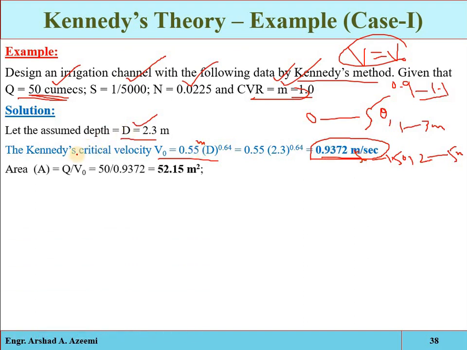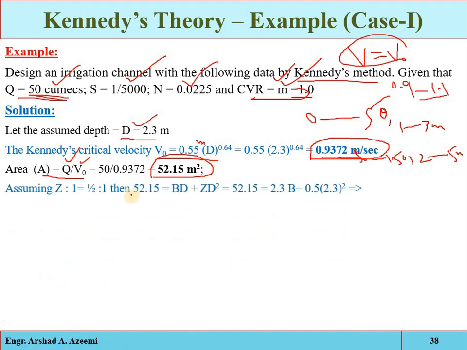Now the discharge is given and we have the critical velocity, so we can determine the cross-sectional area. Also we can assume the z value for the given soil, as standard recommended values are available for different environments, different soil conditions, and different stability of the canal.